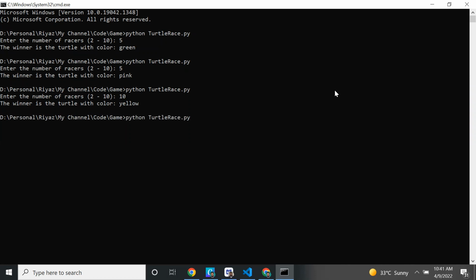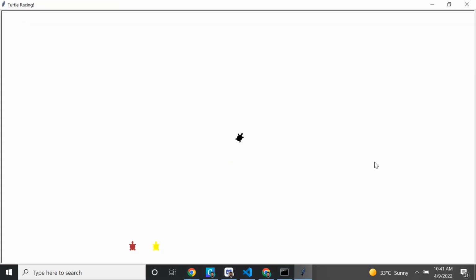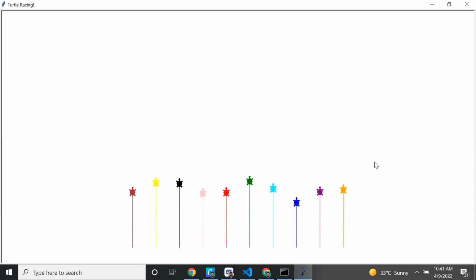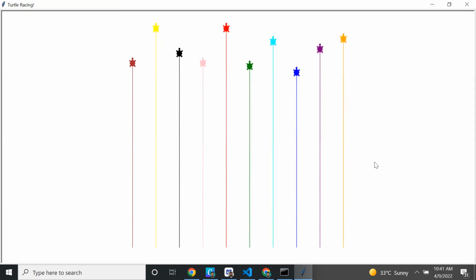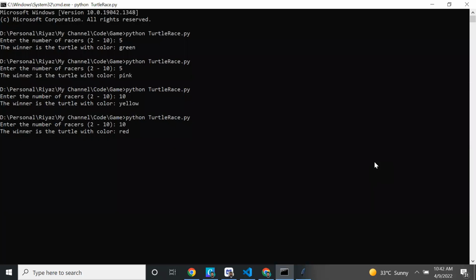Okay, now again we will run. I want 10. 10 is interesting. So now let's predict. Whoever predicts fast, tell which color will win. Sir, green. Black. Yellow is passing. Sir, yellow. Red. Yellow, red, yellow, red. Yeah, red came. Okay, so now red is the winner.